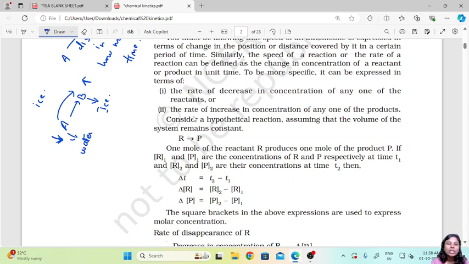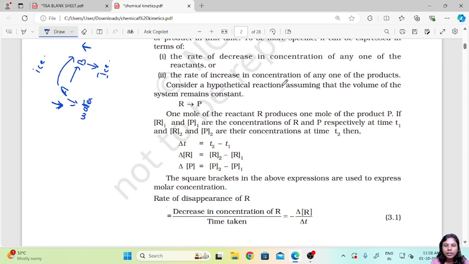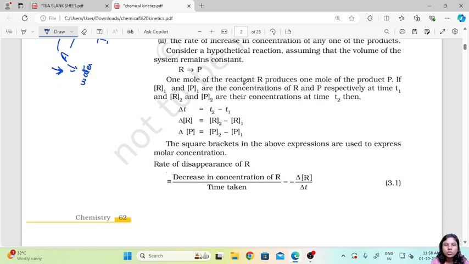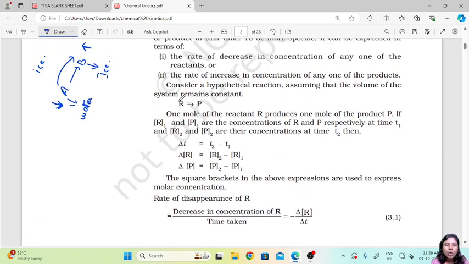Okay, so now let's consider a hypothetical reaction, assuming that the volume of the system remains constant. So there is no change in volume. So R giving P. So for 1 mole of the reactant R, it produces 1 mole of product P. So here stoichiometry is 1. So directly 1 mole of R is giving us 1 mole of product P.